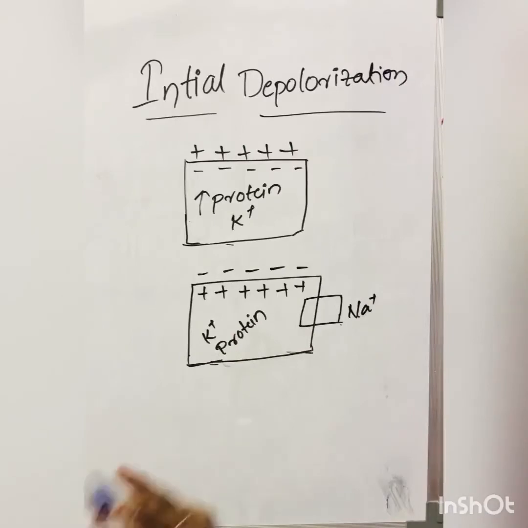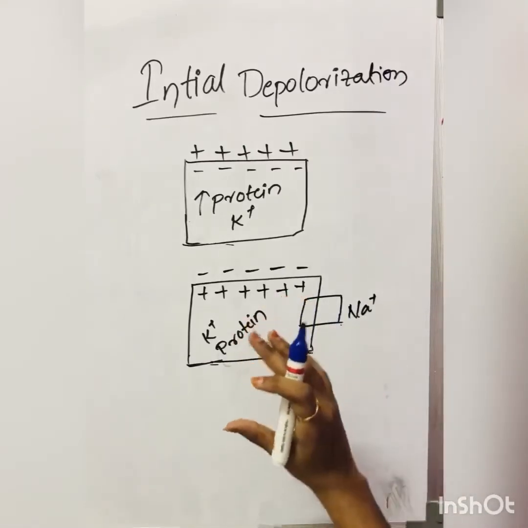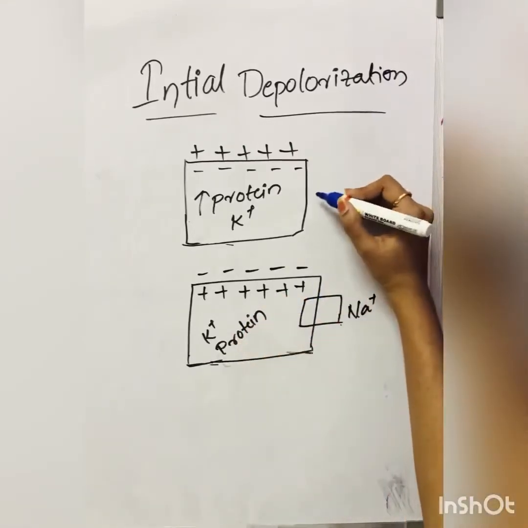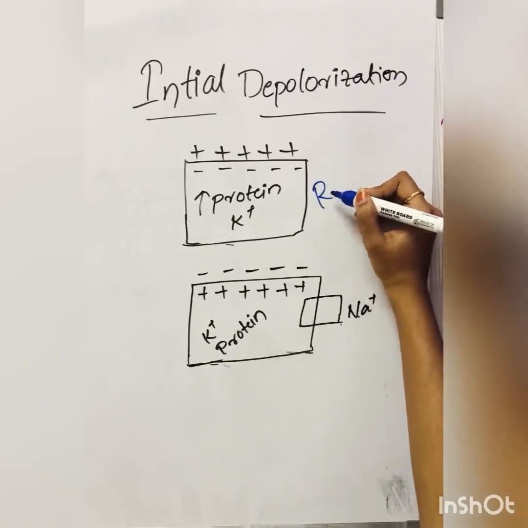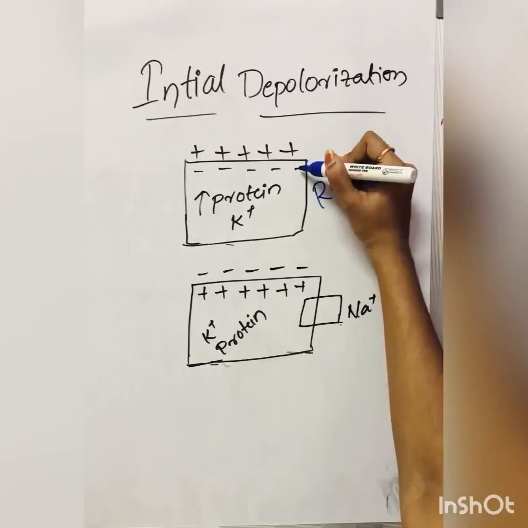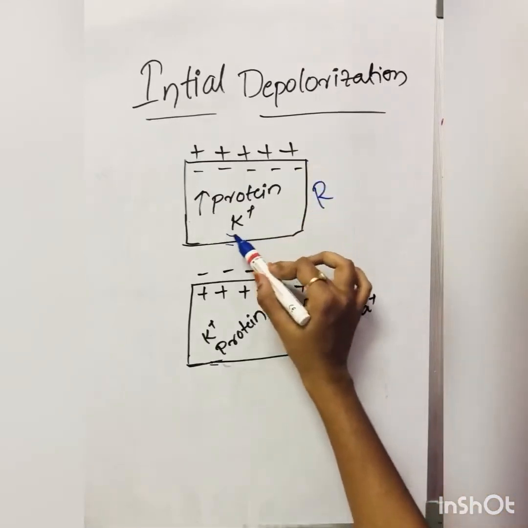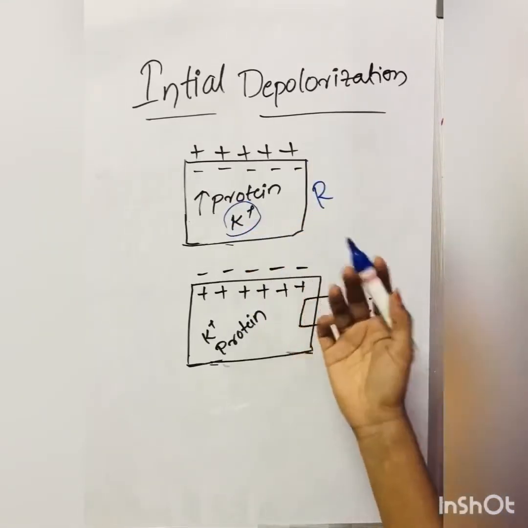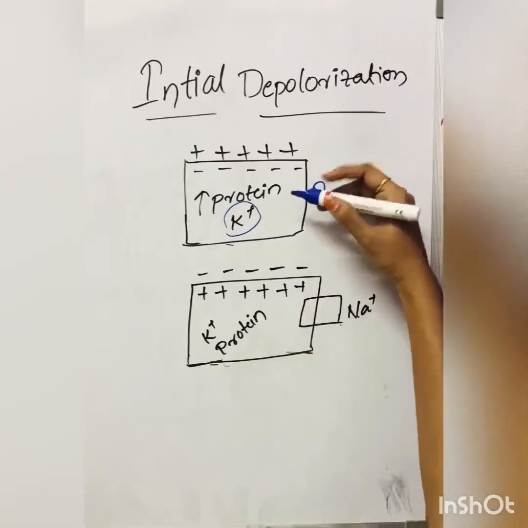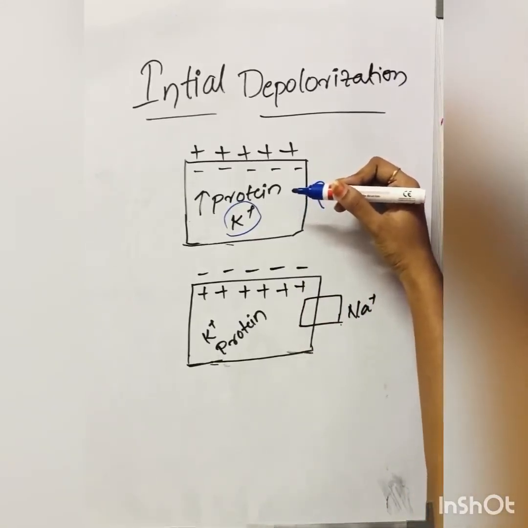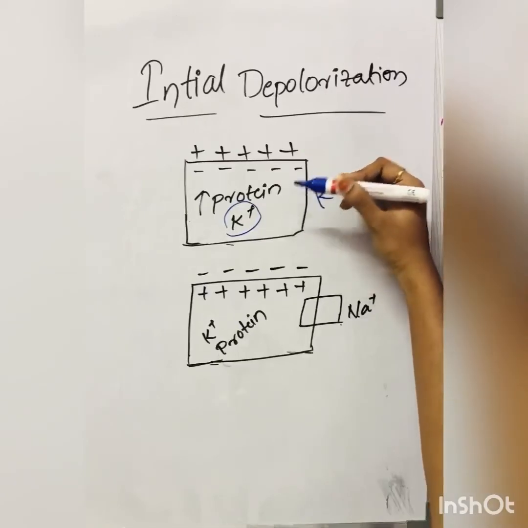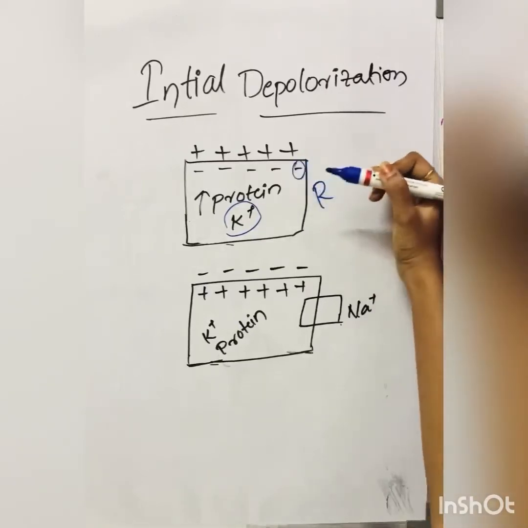First one is the initial depolarization. In the resting membrane potential, that is when the cell is in the rest condition, inside it is negative. You may think that potassium is positively charged, so inside may become positive, but the protein concentration is more inside compared to that of the potassium. So it is negatively charged.